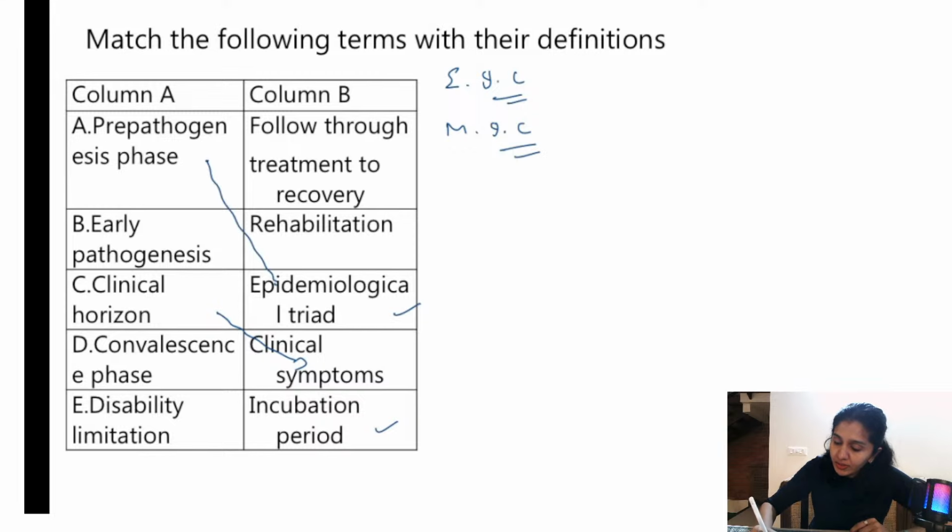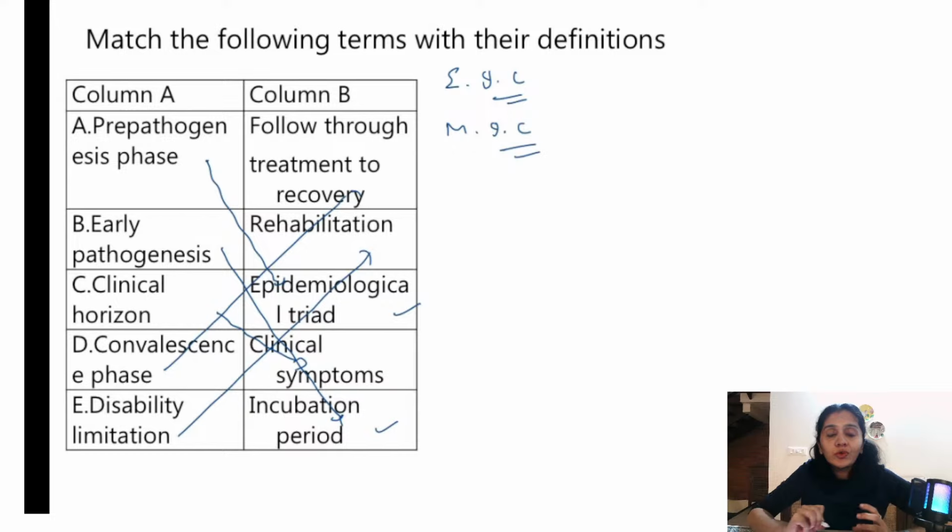Pre-pathogenesis is epidemiological triad. Early pathogenesis is incubation period. Convalescence is nothing but recovery, right? And disability limitation is rehabilitation. So this is how you're supposed to match if such a question is asked in your exams.